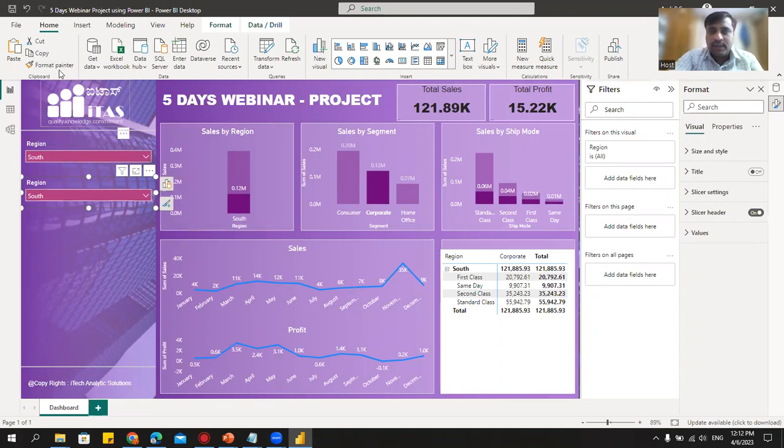Right. Yes, there is someone asking for format painter. Yes, you can use format painter as well.